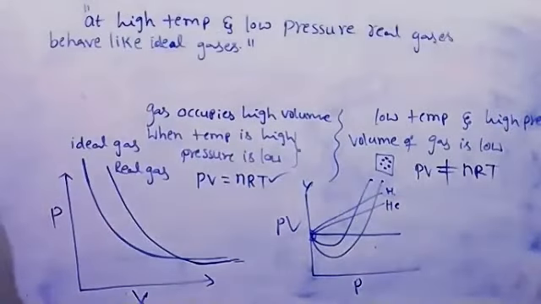So the main cause is that we made wrong assumptions in the kinetic theory of gases. One is that the interaction between the gas molecules is neglected. That is a wrong assumption. And another one, the volume of a gas molecule is negligible compared to total volume. That is also a wrong assumption. Those two are corrected and given as the van der Waals equation. We will see in the next class the van der Waals equation and liquefaction of gases. In 20 minutes or half an hour, I will complete the concept. Then we will see MCQ questions.